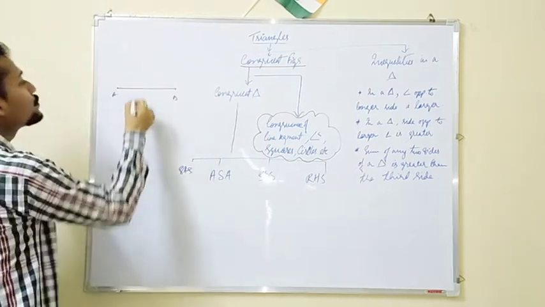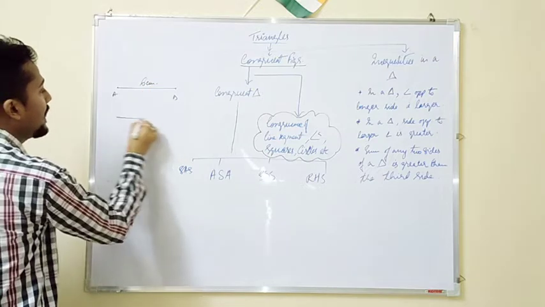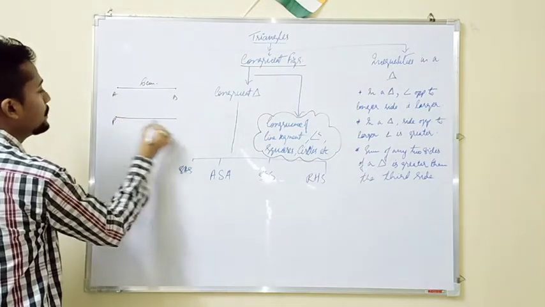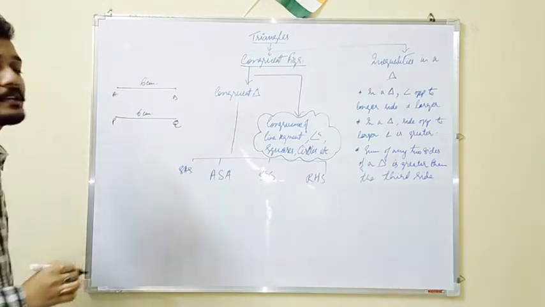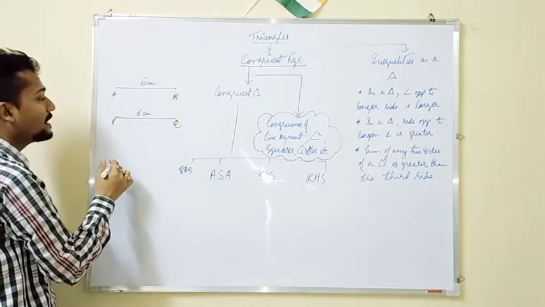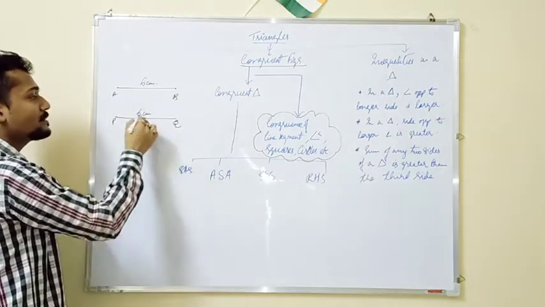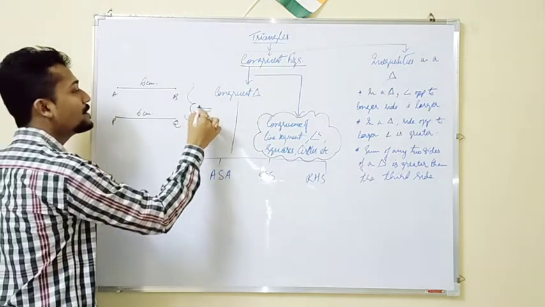Say for example AB is a line segment which measures 6 cm. And PQ is another line segment which also measures 6 cm. That means these two particular line segments are congruent to each other.